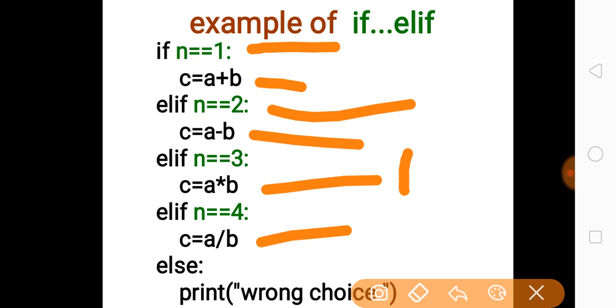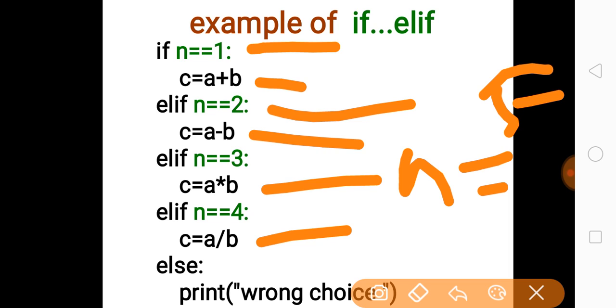And suppose you have given any random value other than these 4 values. Suppose you have given 5 or any random number, say m. So that means the else block will run, and over here we have written the wrong choice. That means only 4 valid choices are there, that is, the value of n can be 1, 2, 3 or 4.